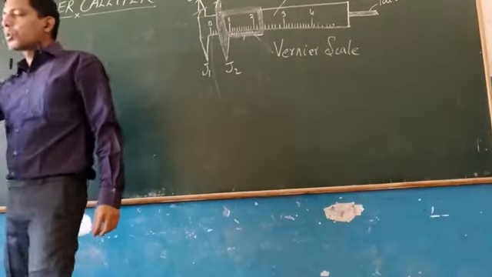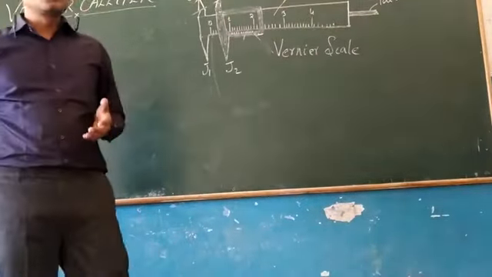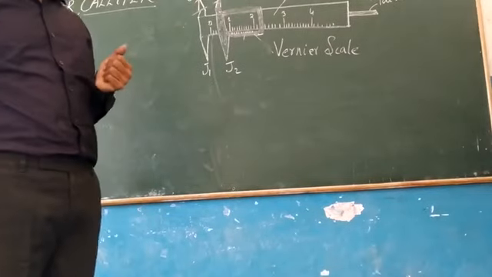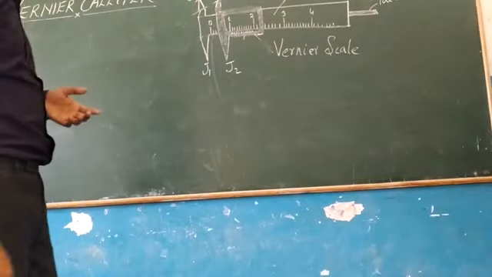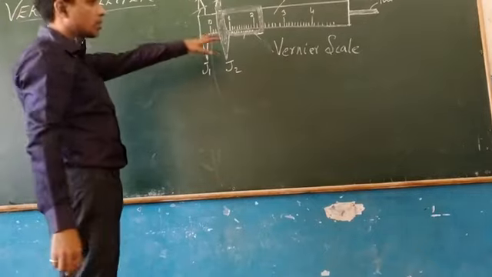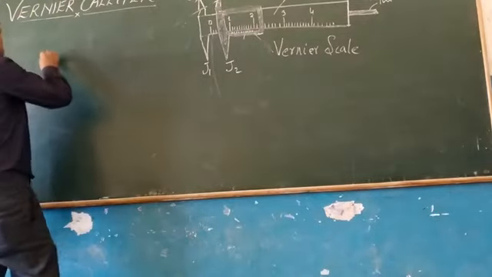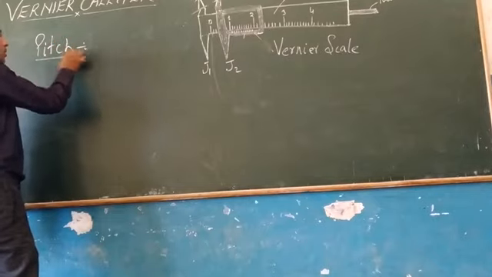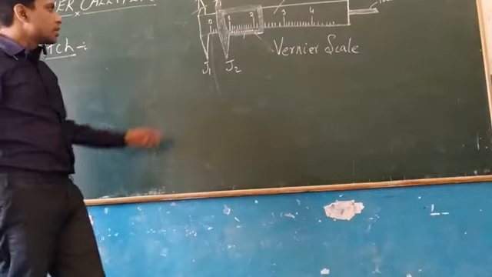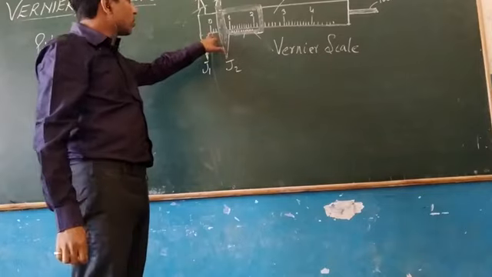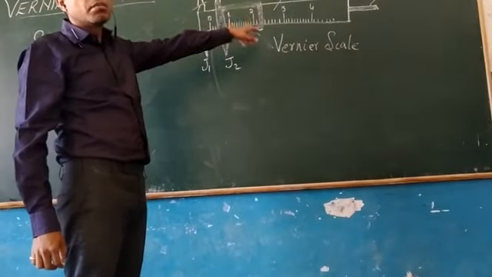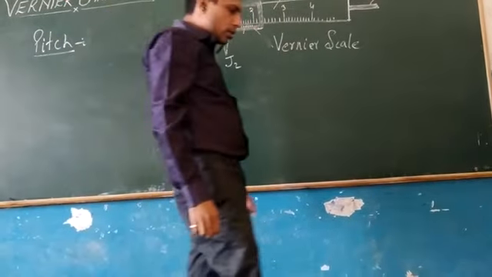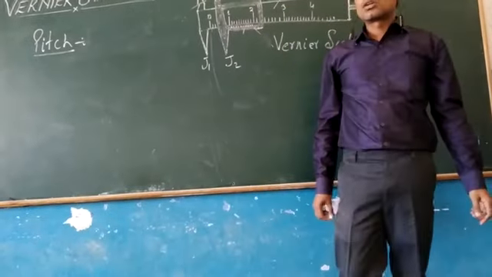Now, as I have told, before learning how to use the vernier caliper for measuring any length, we need to define some terms which are related with the study of the vernier caliper. The first one is pitch. The pitch is defined as the value of the smallest division on the main scale.